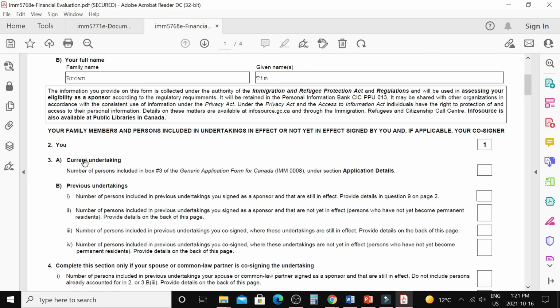Start with question number 3, current undertaking. How many people are you sponsoring? If you are sponsoring a single parent, you will write 1 here. If you are sponsoring both parents, you will write 2 here. If you are sponsoring both parents and one dependent child with them, you will write 3 here. I will write 2 here. Suppose for my family example, me, my spouse, I have 2 kids and I want to sponsor both the parents. I will calculate the family according to that.